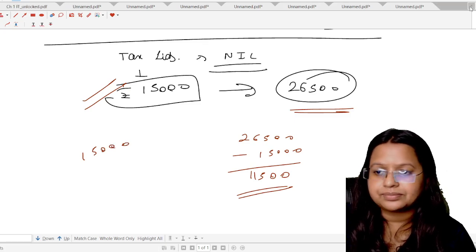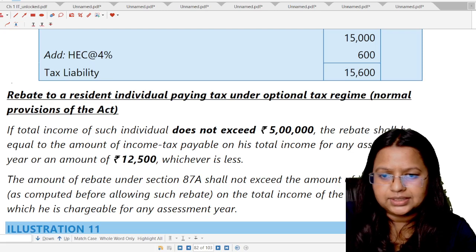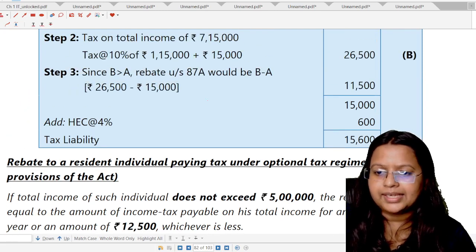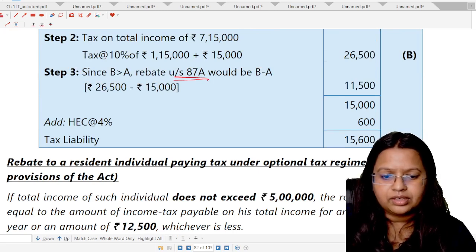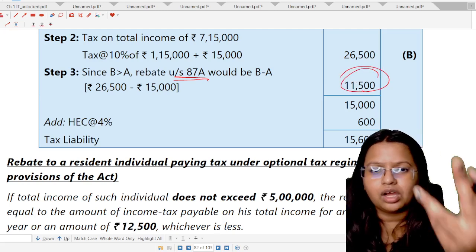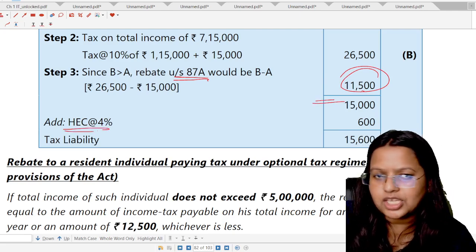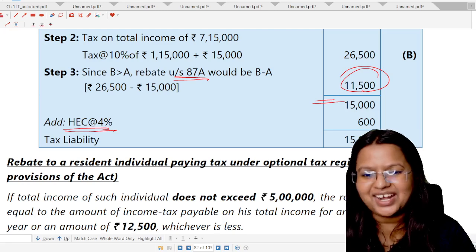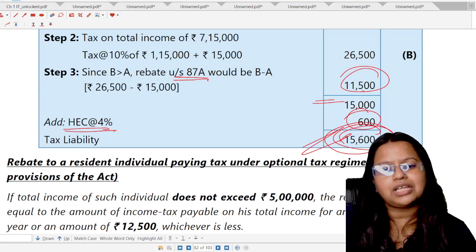Okay, students, let's do this. So here it is. Now, he gets the rebate under section 87A of rupees 11,500. Now you know how he got this rebate. Okay. On this part, he has to pay the health and education cess. This is mandatory, at the rate of 4%, 600. It means the total tax liability is 15,600.